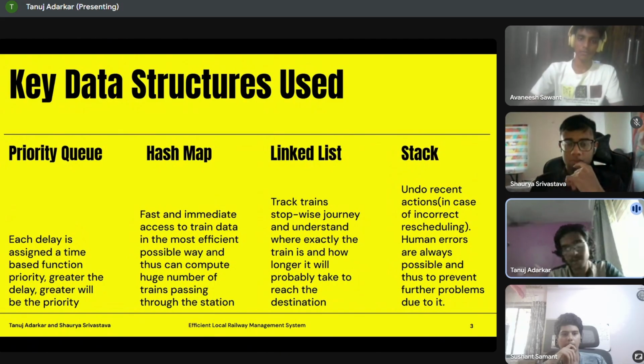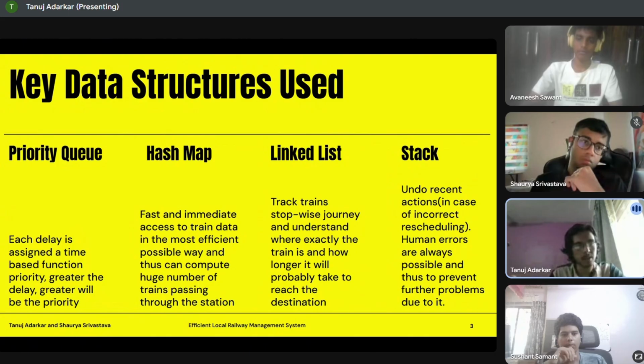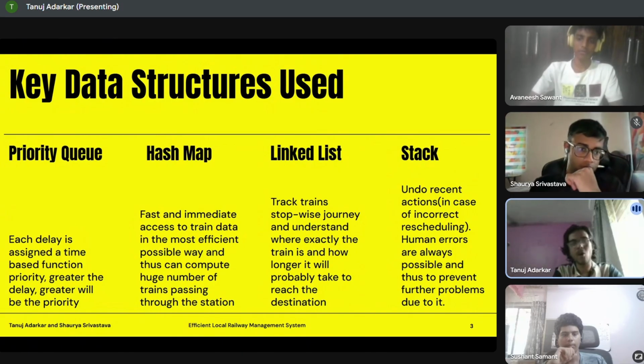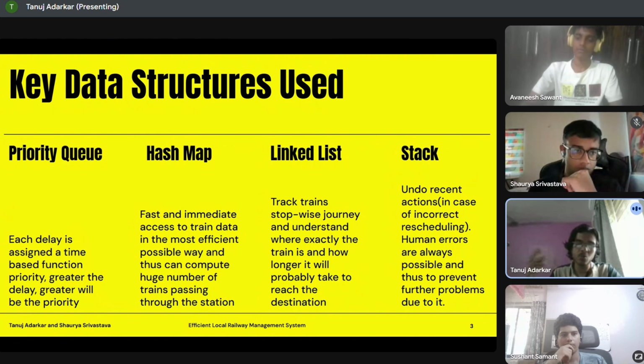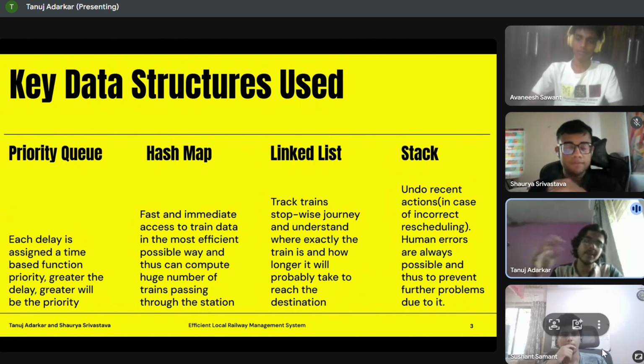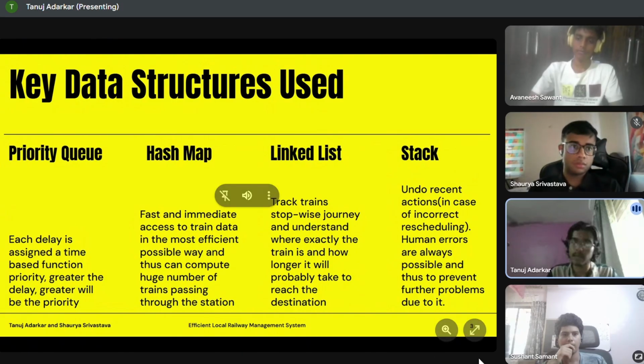And obviously, it also solves massive rush because the system is fair and prioritizes trains logically. So it prevents bottlenecks as well. It avoids situations where one minor delay can cascade and cause all the trains to be delayed by even more time. Thus, by allocating all the trains efficiently, it smooths out the flow of trains, and as a result, it also inherently reduces the passengers' chaos, which may be caused due to abrupt changes of the trains' timings.